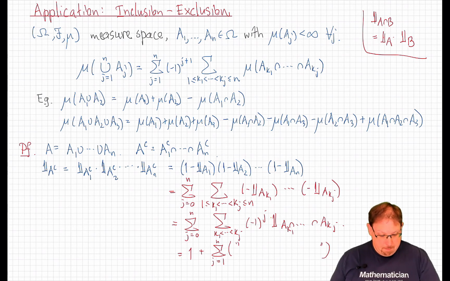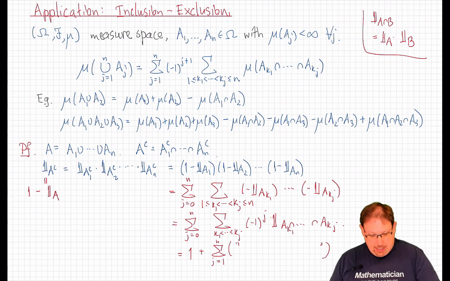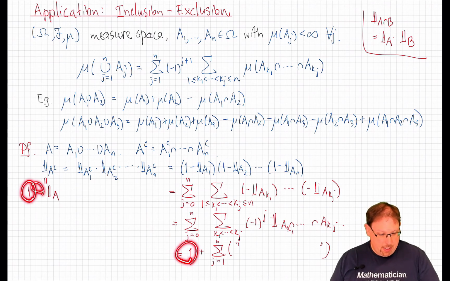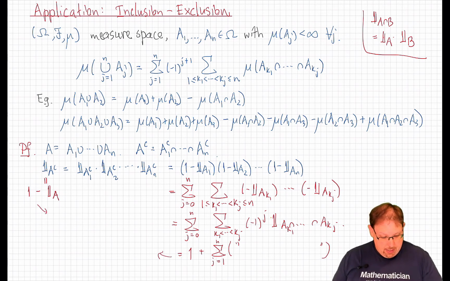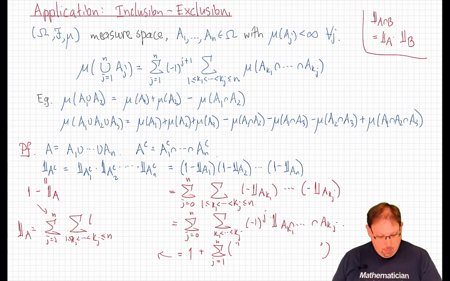At the same time, we can write this indicator of a complement as 1 minus the indicator of A. And so we can cancel those 1s, we get an extra minus sign, and putting those things together, we see that the indicator function of A is the sum, j going from 1 up to n, of the sum over k1 less than kj between 1 and n, of minus 1 to the j plus 1 with that extra minus 1 carried along, times the indicator of the intersection of the ak's.